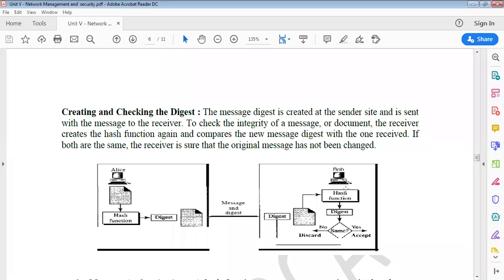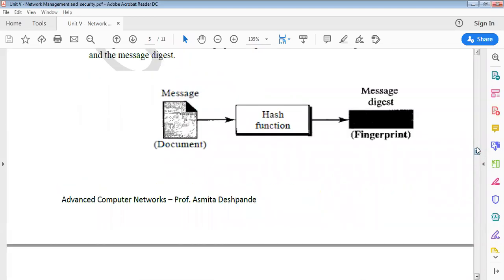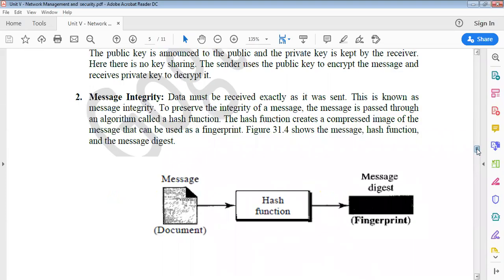After receiving the message digest, Bob generates the hash again and creates his own digest, and these two are compared. If they are the same, Bob accepts it, otherwise he discards it. This is the meaning of creating and checking the digest. By using this technique, we can ensure that message integrity is properly maintained.